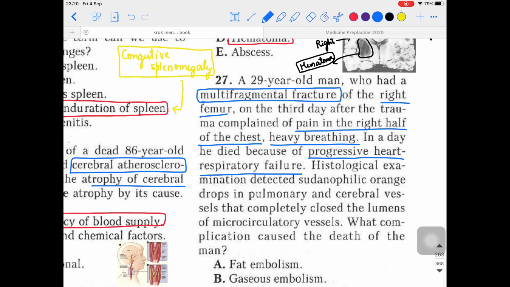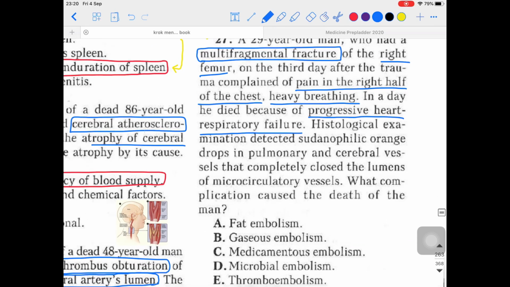Which kind of embolism? That was fat embolism. Fat embolism is classically seen in bone fractures. If they are mentioning fractures, definitely which type of embolism will be seen? That will be the fat embolism, right? Now, heavy breathing is because of that component.